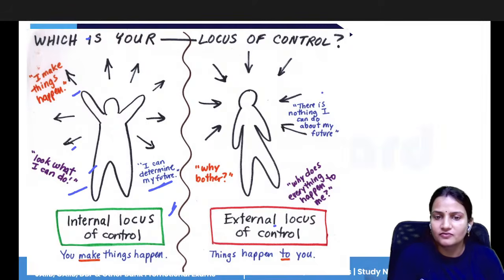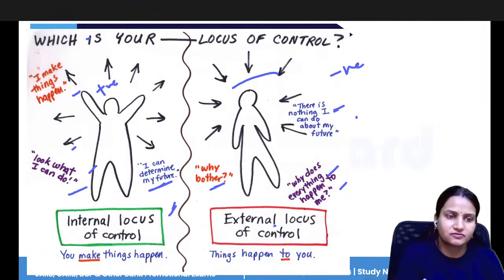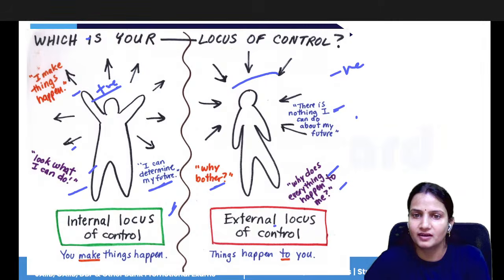And external locus of control means why bother? Why does everything happen to me? There is nothing I can do about my future, so they will always blame other people. They are the negative sort of people, and the others are the positive sort of people. They have positive and negative attitudes.